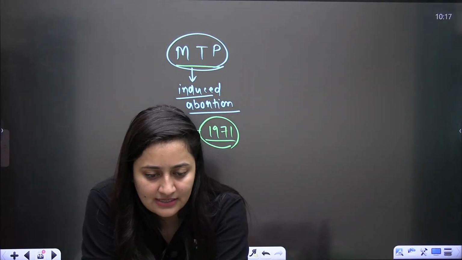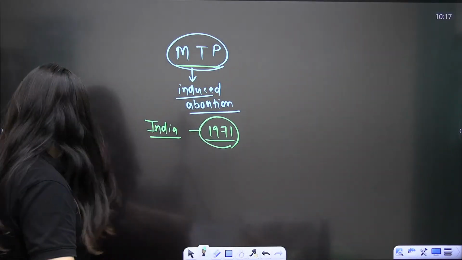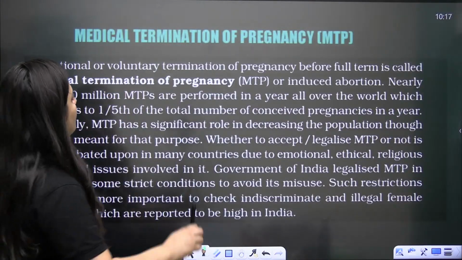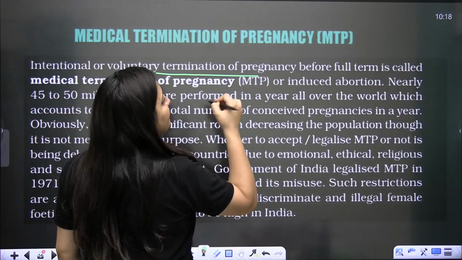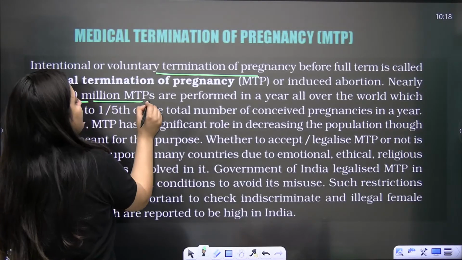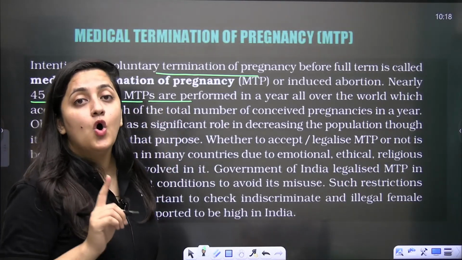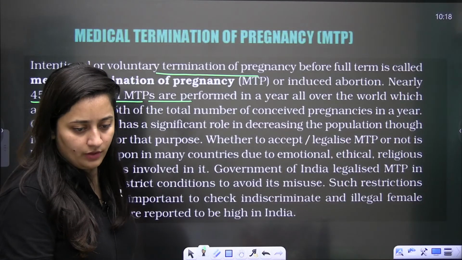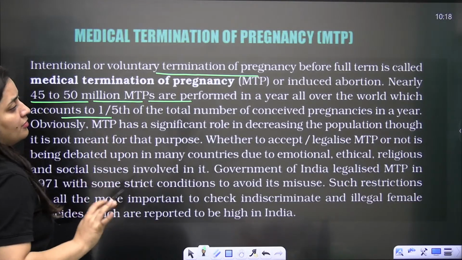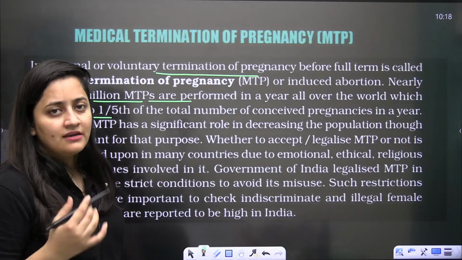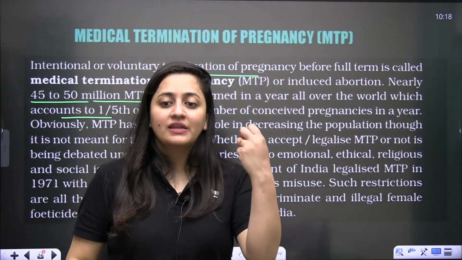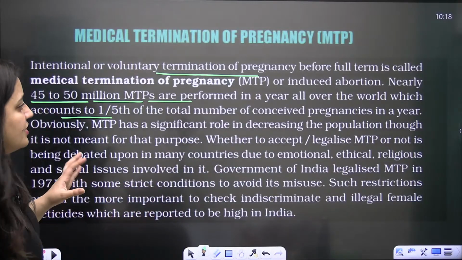Medical termination of pregnancy, MTP it is. So here you can see, it is the intentional or voluntary termination of pregnancy before full term, obviously. Nearly 45 to 50 million MTPs are performed in a year all over the world. It accounts to 1/5 of the total number of conceived pregnancies. So in a year, out of the total number of conceived pregnancies, 1/5 will be aborted.